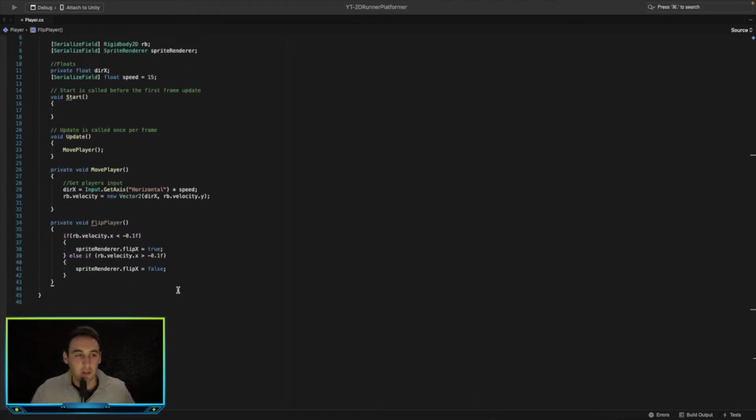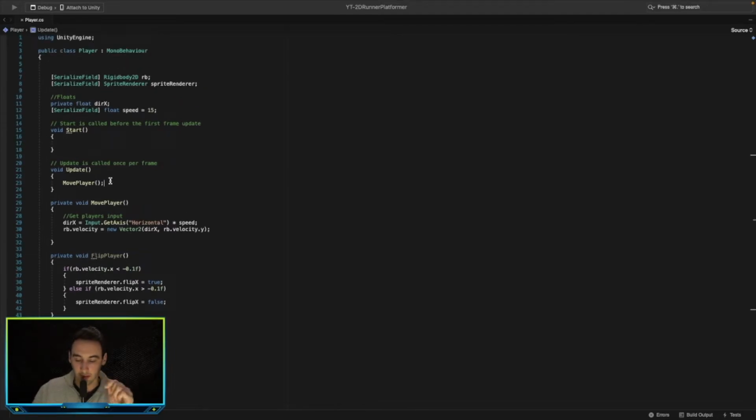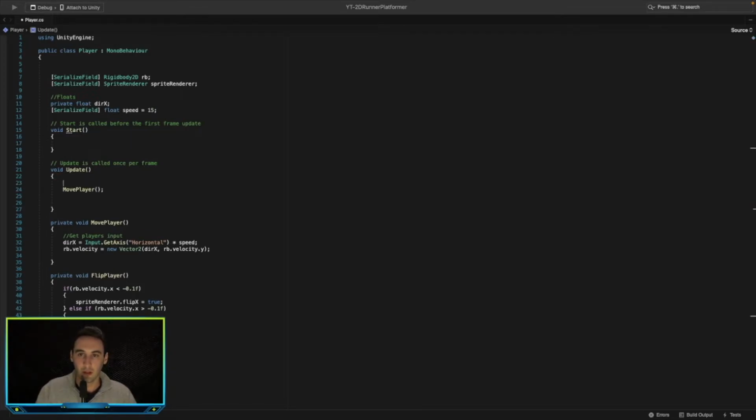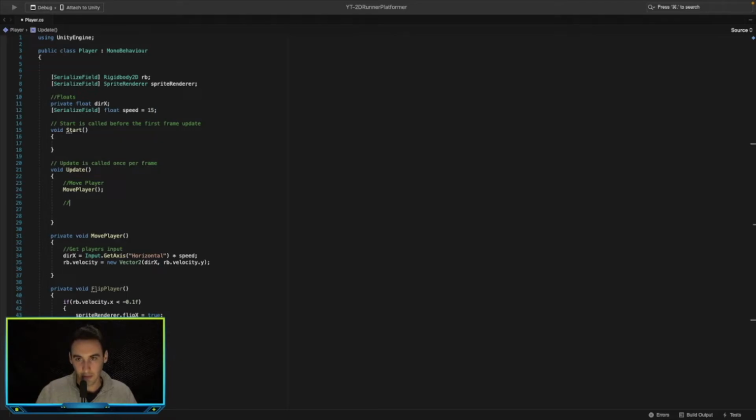Now all we want to do is call this in our update function, because this will be called every frame. So as soon as the velocity goes above minus 0.1, it will flip it, and if it goes below that, then it will also flip it, depending on the direction of travel. So let's go move player, just to keep our code tidy. Player.